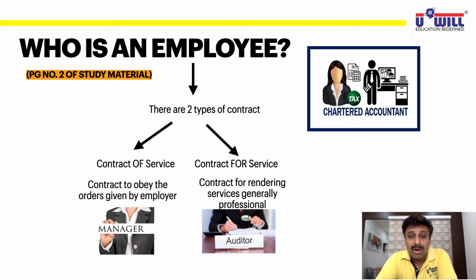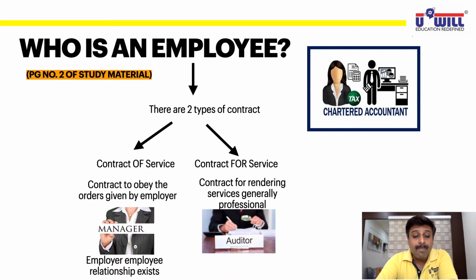Who is an employee out of these two? Manager means the one who is having a contract of service. Who is not an employee over here? Auditor. Okay, that is the contract for service. He is giving you his professional services. He will come for some specific number of days in your organization, check your books of accounts and go. He is not supposed to follow any orders or any instructions which you give.